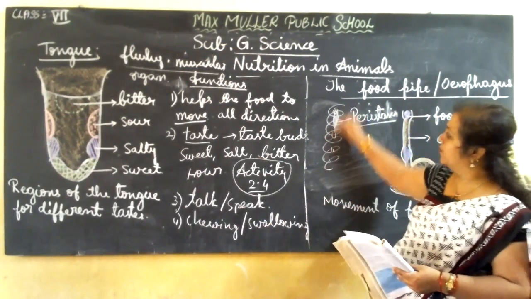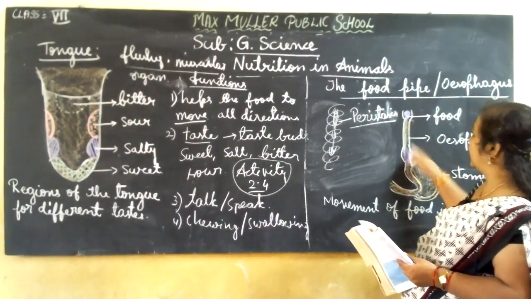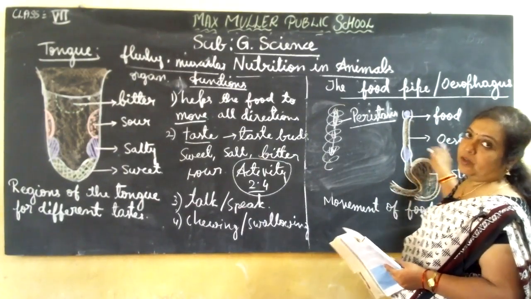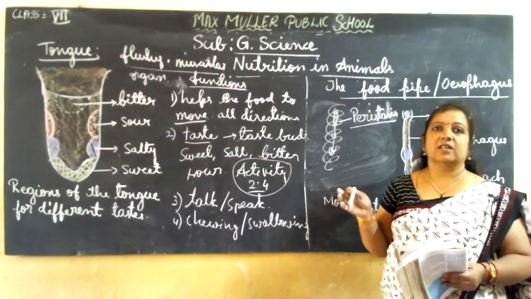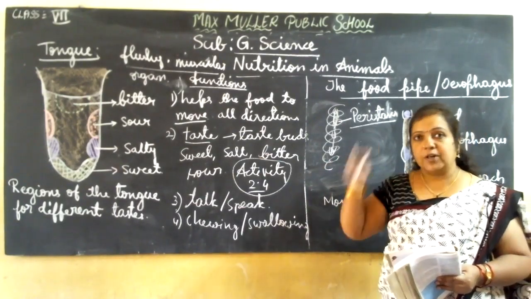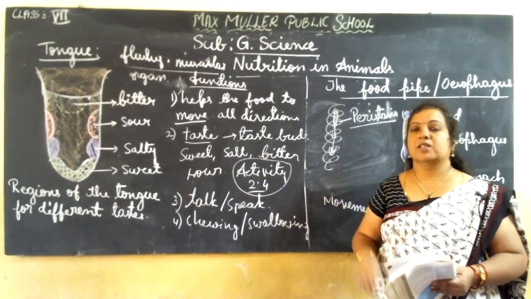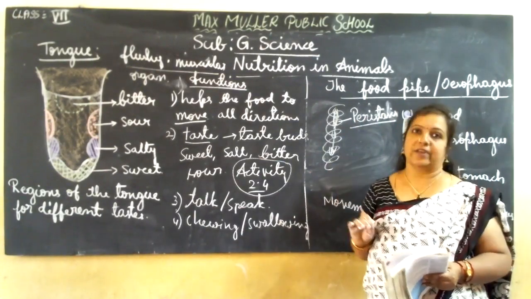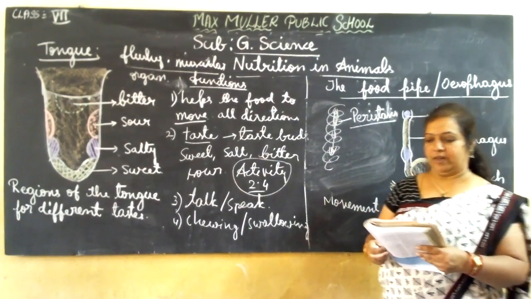In this way, food will be moving slowly into the stomach area through this pipe-like structure, which we call the esophagus. No other function or work happens in the esophagus. Just the food is pushed downwards from the mouth to the stomach area. That is what we call the food pipe or esophagus.